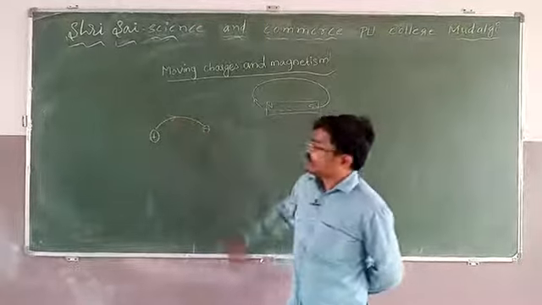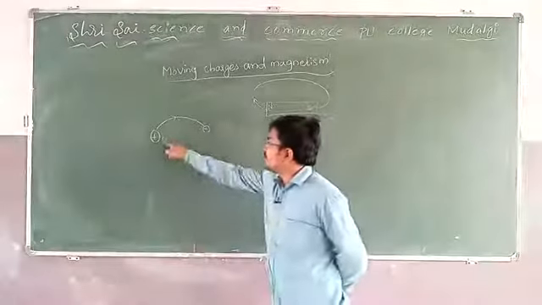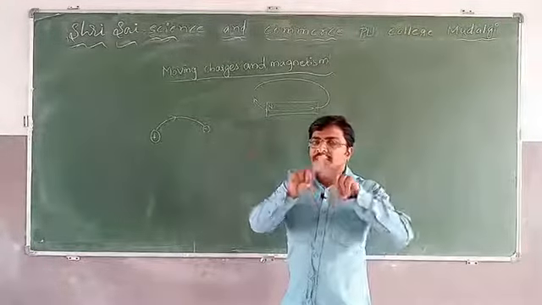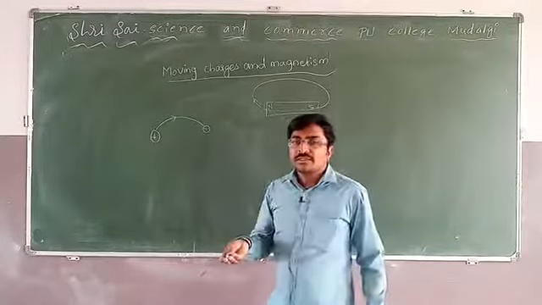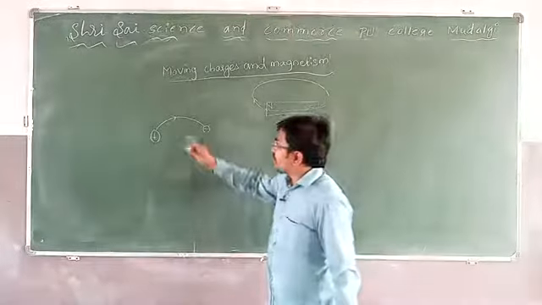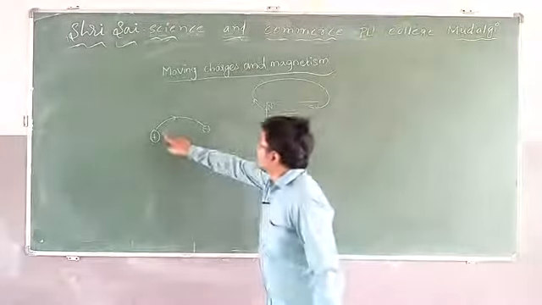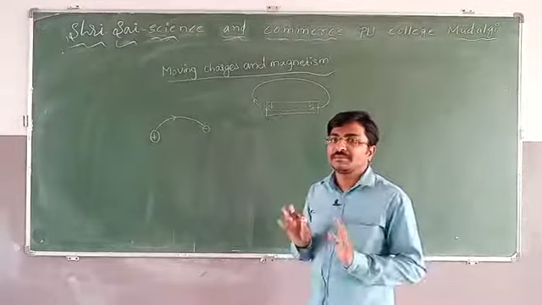Positive and negative charges attract each other, opposite charges attract, same charges repel. Similarly, how do they attract each other? With the help of some attractive force. That attractive force is identified with some lines of force, called electric field lines.